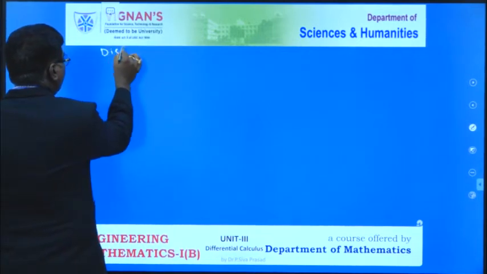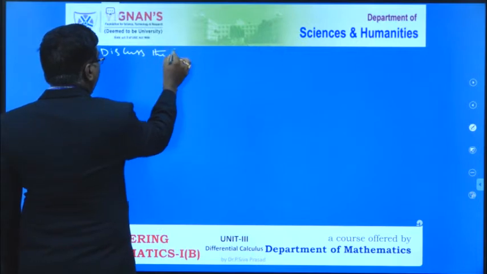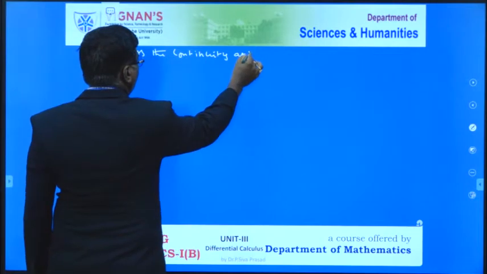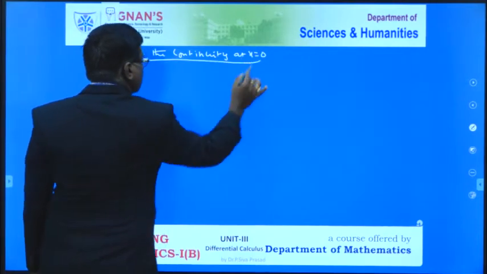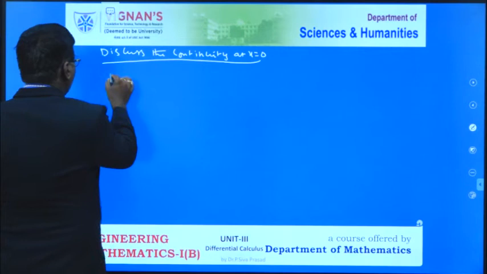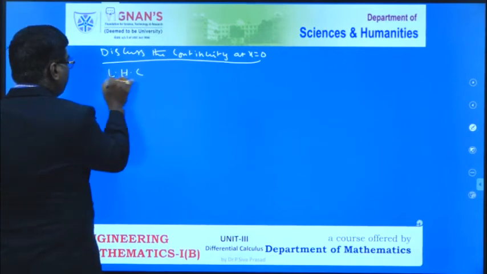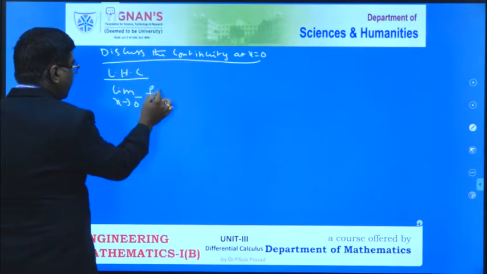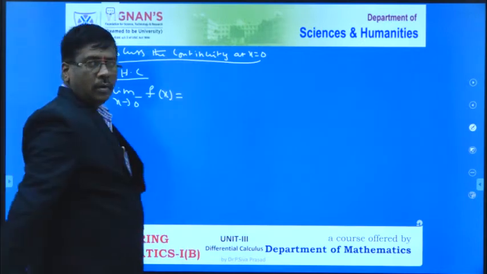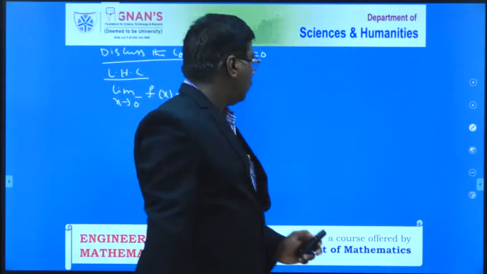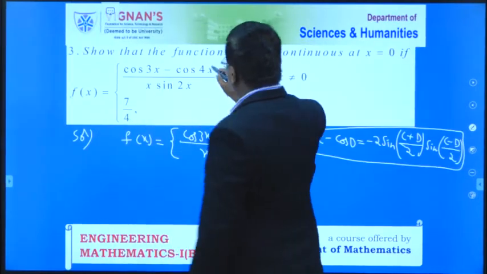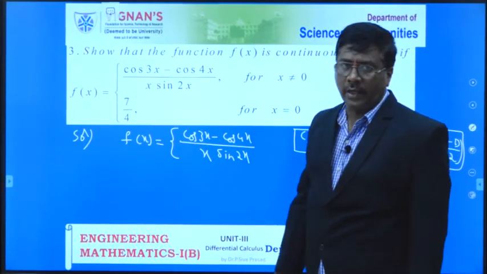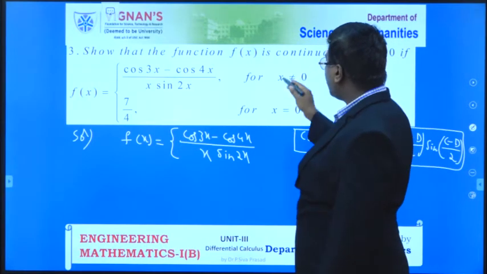Discuss the continuity at x equal to 0. First of all, left hand continuity. That means limit of x tends to 0 minus f of x equal to. How do we define the function? Please all of you see this. cos of 3x minus cos 4x by x into sin 2x. This is our function in the case of x not equal to 0.